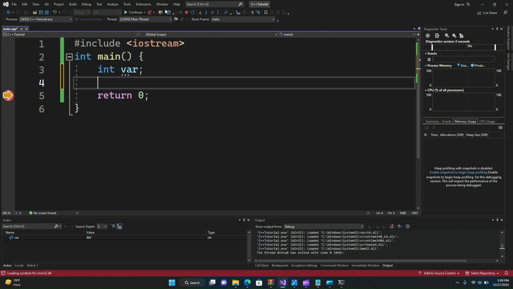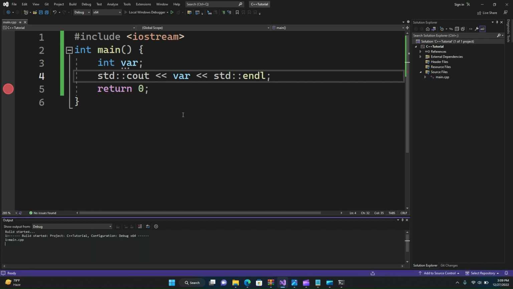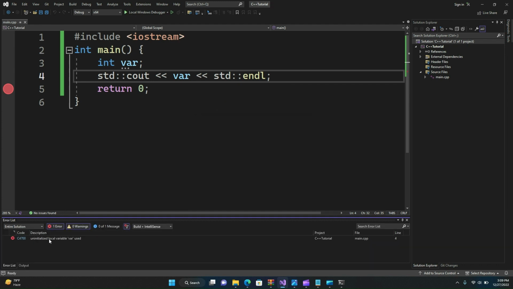If we stop this program, try to print our var variable, and run this program again, the compiler will give an error: uninitialized local variable var used. So we need to initialize our variable first before doing cout on that variable.